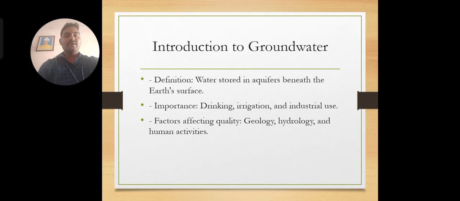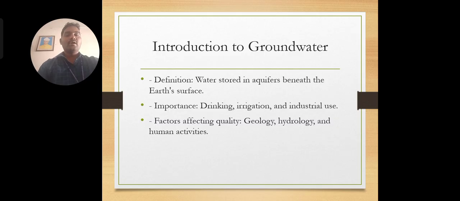And now if you see here, there is an introduction to groundwater. First of all, we want to define what is meant by groundwater. Groundwater is nothing but the water which exists below the surface. Most of the groundwater is utilized for drinking purposes, as well as irrigation and industrial use. And there are different factors affecting the groundwater quality.